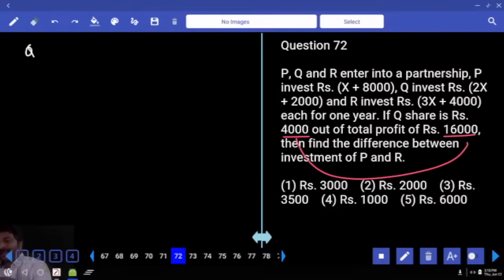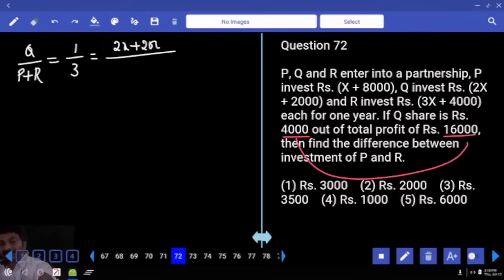So that's what we are taking. Q's share divided by P and R's share: 4,000 divided by 12,000, 1 by 3, is equal to Q invested 2X plus 2,000 over P invested X plus 8,000 plus R invested 3X plus 4,000.